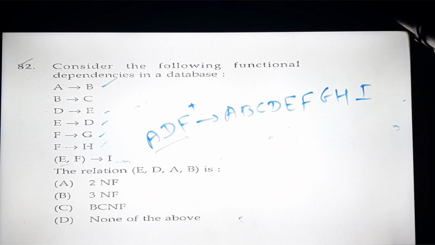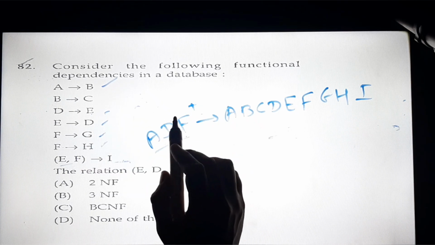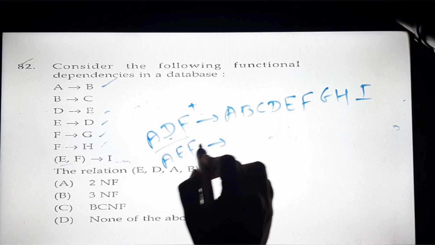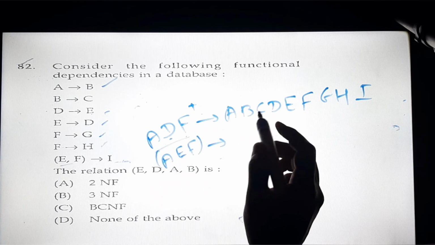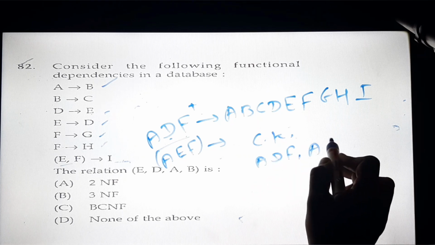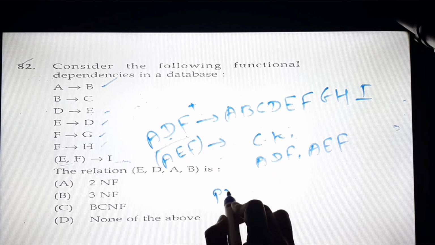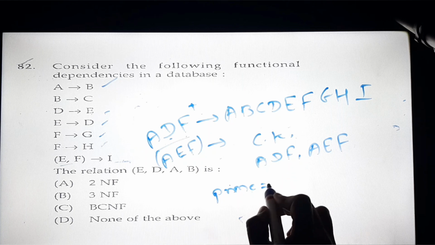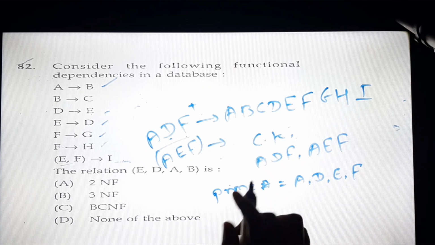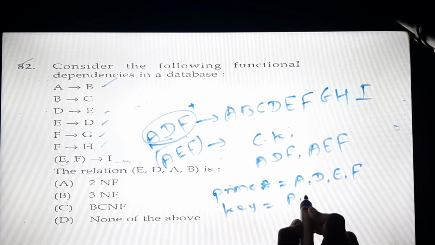Now again we will check: D is determined by E. So if I write here A, E, F, that time I can say that this is also a key. So now candidate keys are two. Which are the candidate keys? A, D, F and A, E, F. Both are keys. Now what are the prime attributes? Prime attributes will be, in this case, A, D, E and F. If I choose ADF as a key, then the key attributes will be A, D and F.